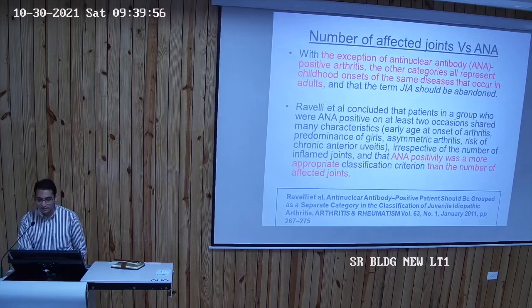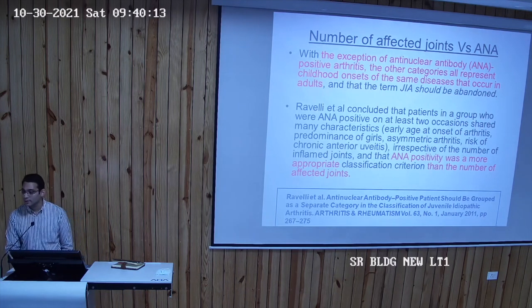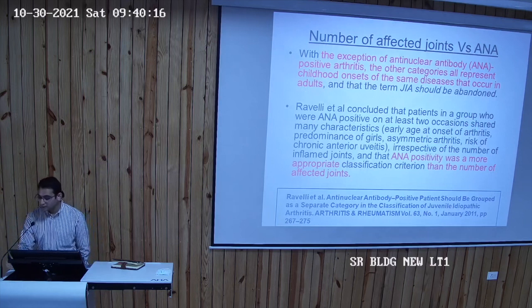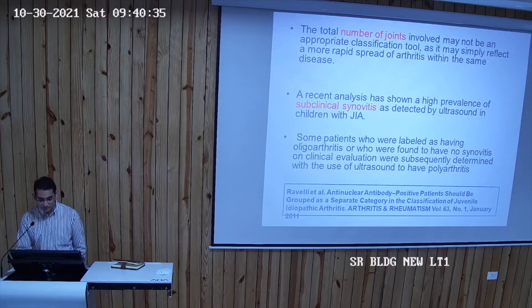that occur in adults. And there is a lot of critique about the ILAR classification because they say we cannot classify them into separate watertight compartments, like I said before, and we should not label them as JIA at all. So there are numerous studies on whether we should bring out new criteria with only RF positive, RF negative, and an ankylosing spondylitis category and a systemic category. But we still haven't reached a consensus. So from your point of view, I think we should stick to the ILAR 7 JIA subtype category. This is just all the critique which I just mentioned.